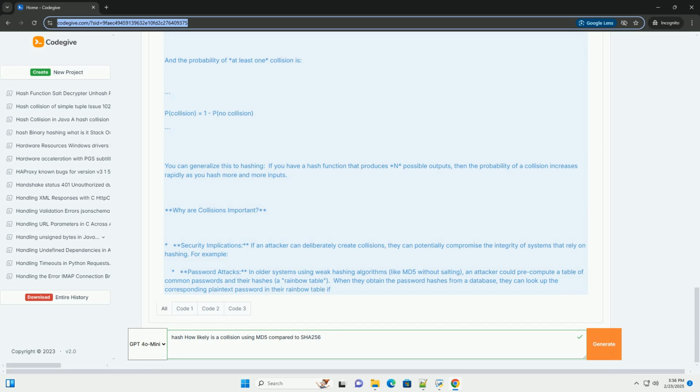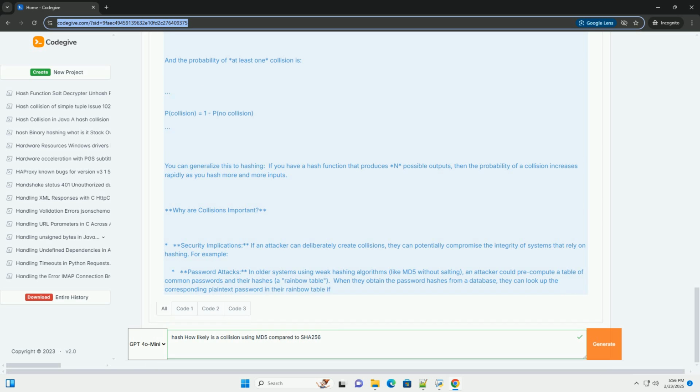Practical implications. MD5: you should never use MD5 for security critical applications like password storage, digital signatures, or message authentication. There are far better alternatives. SHA256: SHA256 is still considered a strong hash function and is widely used in various security applications.